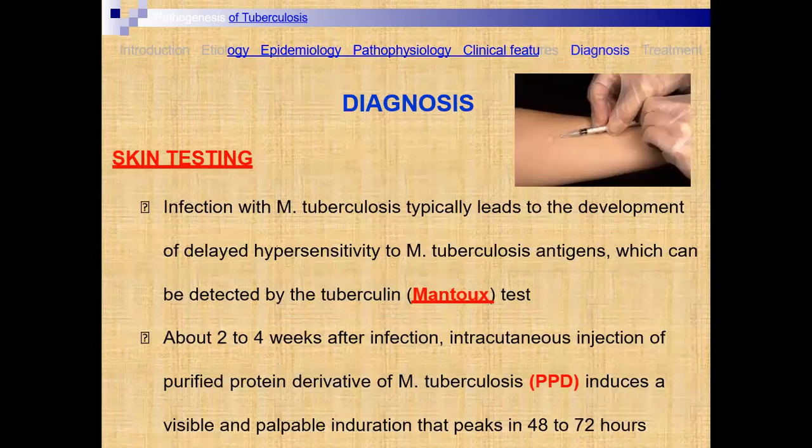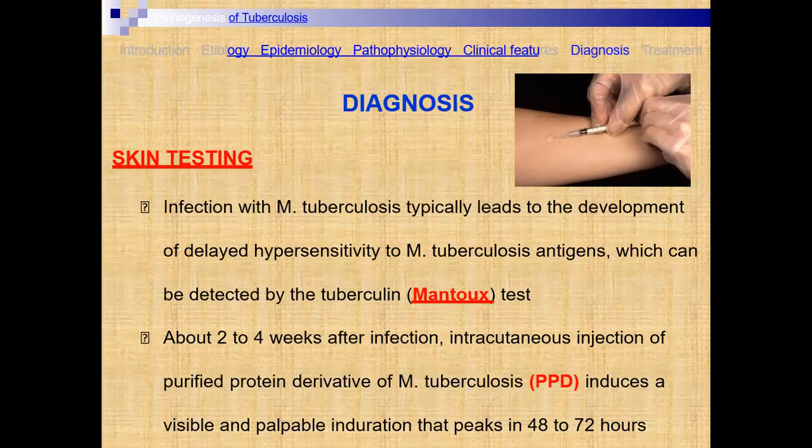This is the tuberculin test, the skin test. In this case, infection with Mycobacterium tuberculosis typically leads to the development of delayed hypersensitivity to Mycobacterium tuberculosis antigens, which can be detected by the tuberculin test.